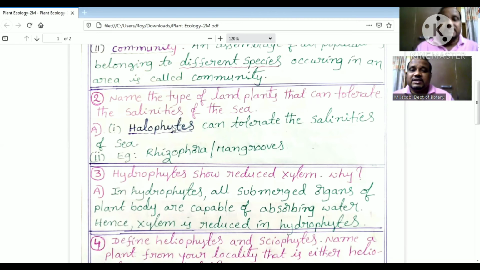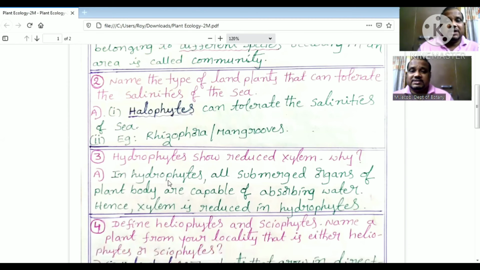Halophytes can tolerate the salinities of sea. Rhizophora and mangroves are examples of halophytes.